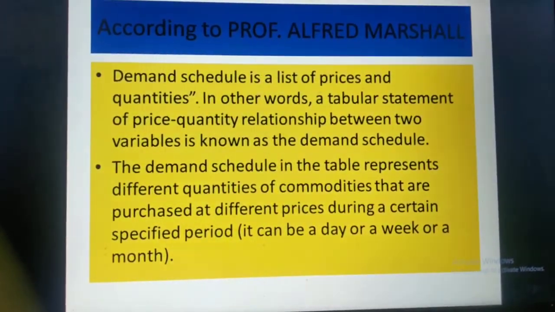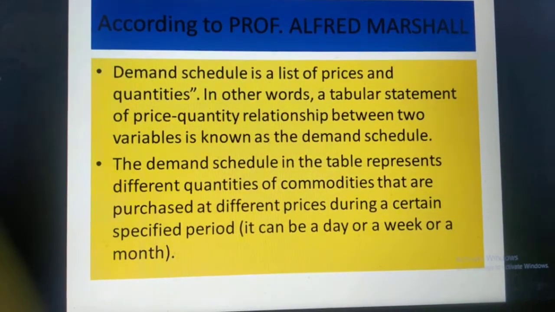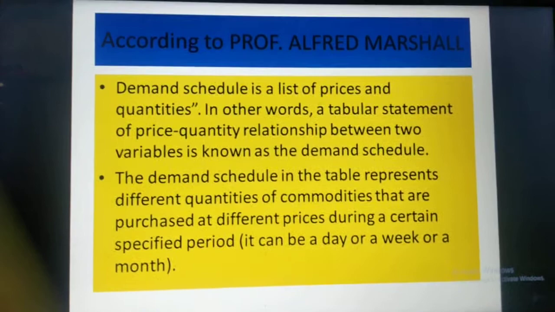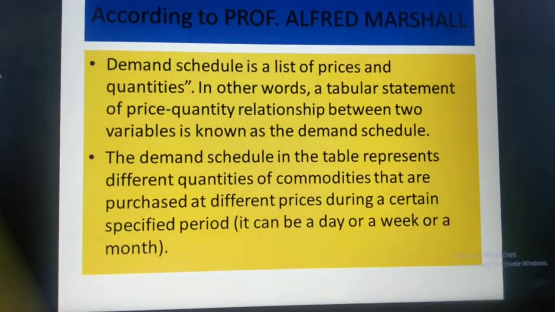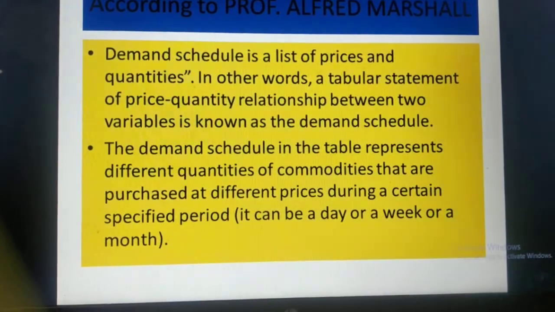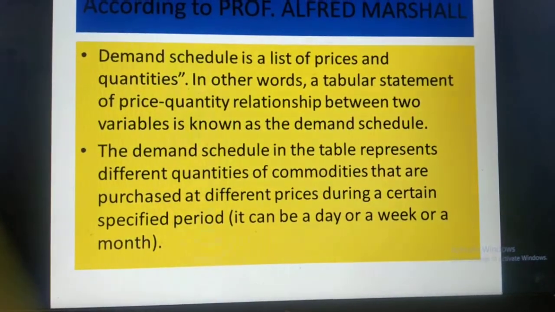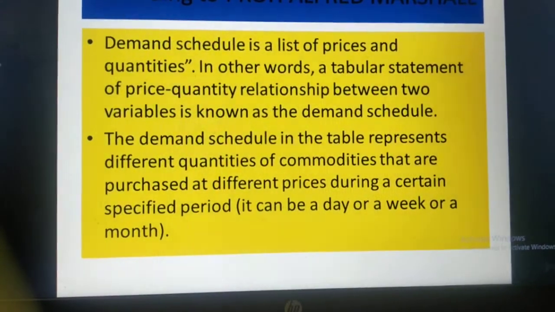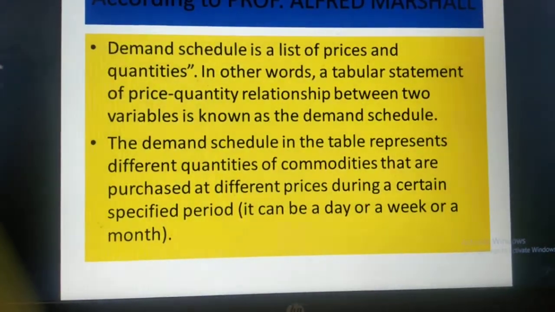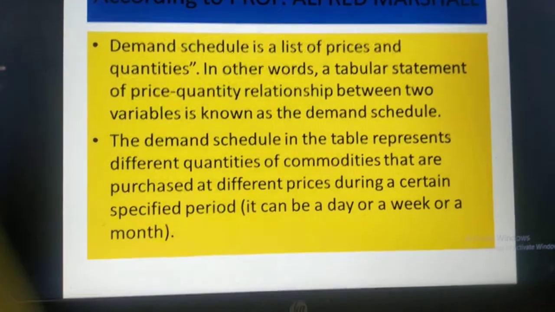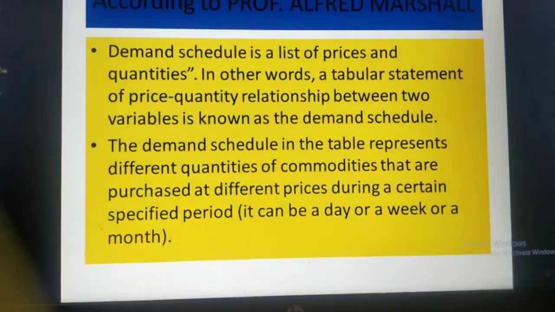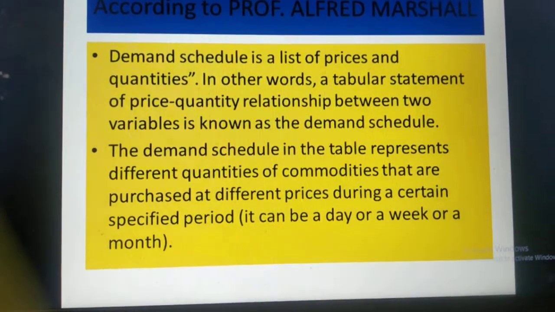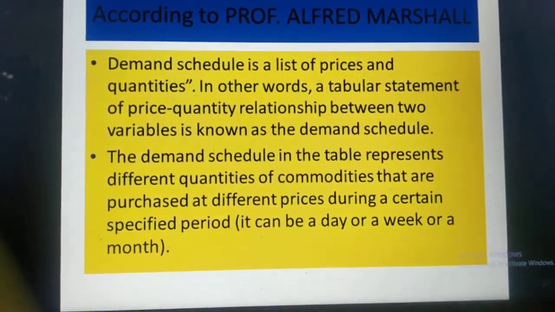And according to Professor Alfred Marshall, first of all, who is Alfred Marshall? This is a professor who has introduced economics, and according to him, demand schedule is a list of prices and quantities, a tabular statement wherein all the prices and quantities of a product are affected. That means, in other words, it is a tabular statement of the price-quantity relationship between two variables, and it is known as demand schedule.